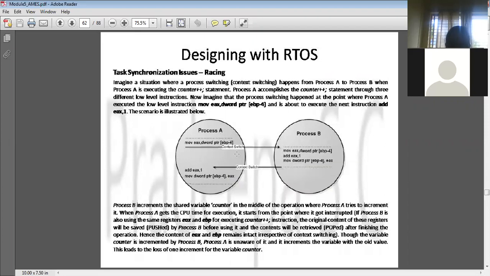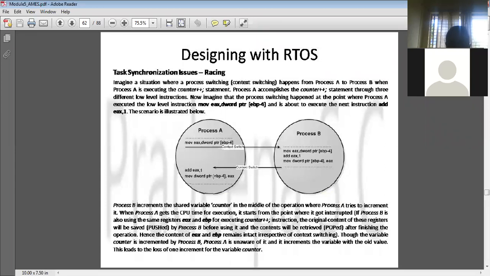So it will use the old value of EAX, and a conflict arises. The variable counter is incremented by process B, but process A doesn't know that. This leads to the loss of one counter increment, so process A's calculation will be wrong. This is called racing.